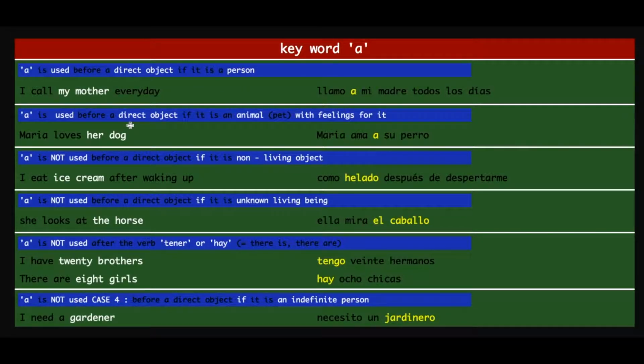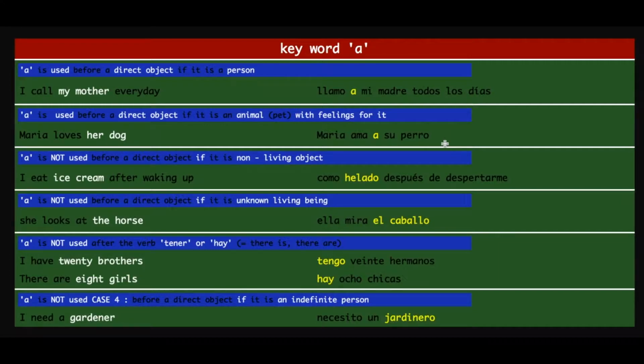A is used before a direct object if it is an animal or a pet, especially with feelings for it. Let us take an example. Maria loves her dog. In Spanish it is Maria ama a su perro. Ama is the third person singular conjugation of the verb amar, which means to love. A su perro means to her dog. So literally, Maria loves to her dog. Yeah, so that was about it.